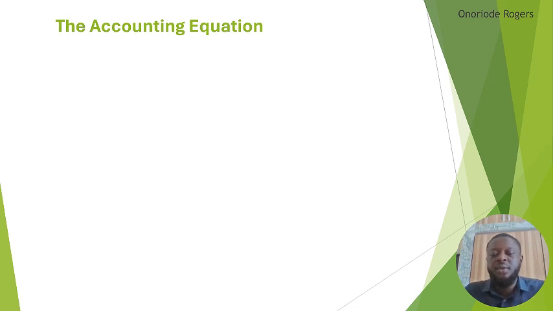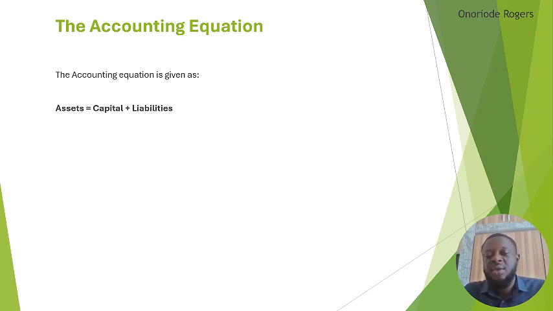Okay, the accounting equation. The accounting equation is given as assets equal to capital plus liabilities. So let's define these three terms. What does assets mean? Capital, what does it mean? And liabilities, what does it mean? So assets are the properties of a business or company. The company is expected to benefit from them in the future.